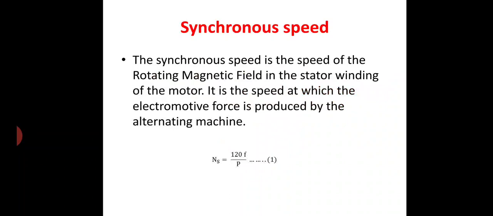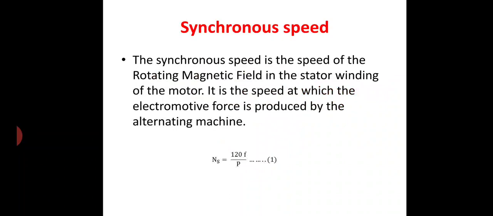So that's all about the rotating magnetic field. What do you mean by rotating magnetic field? It is a magnetic field that has a constant amplitude and revolves at a synchronous speed continuously about an axis. So that's all about the rotating magnetic field.